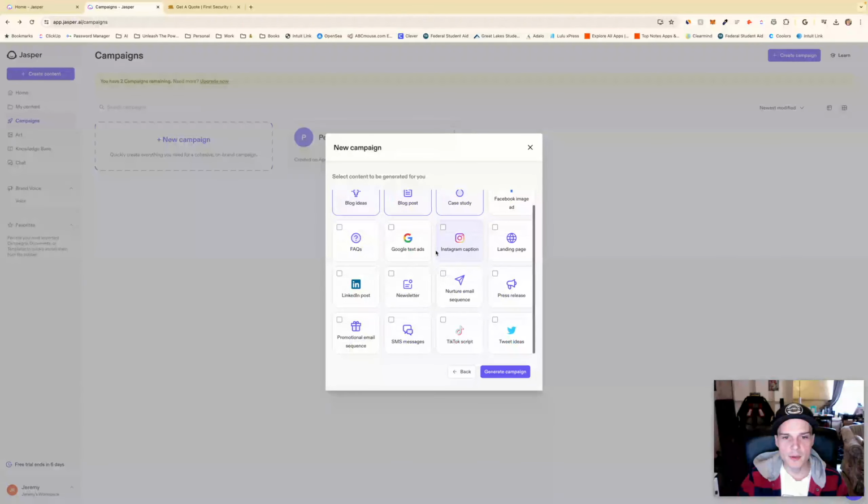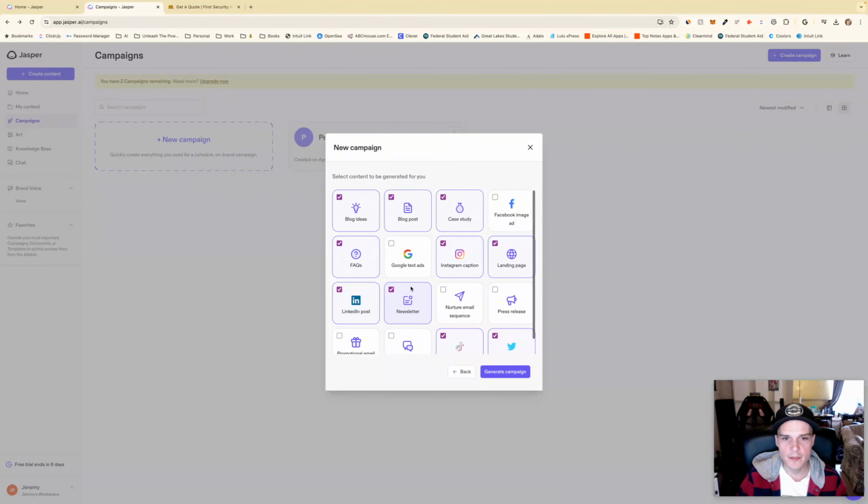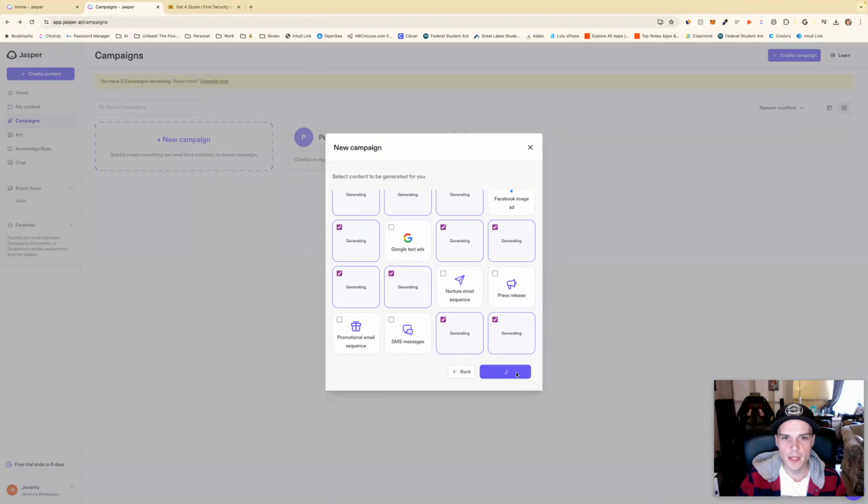Facebook image ad, we don't want ads right now. FAQs, I guess. Instagram caption, landing page, LinkedIn post, newsletter, nurture email sequence, press release, TikTok script. I'm just curious about that. Tweet ideas. All right, let's grab all of those for now and generate a campaign.